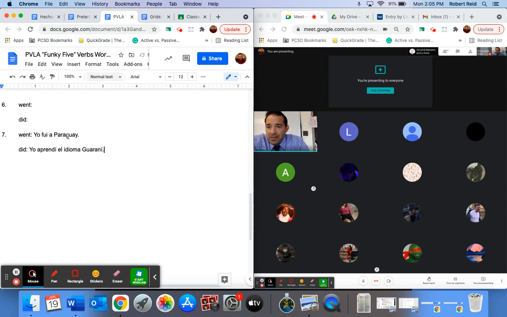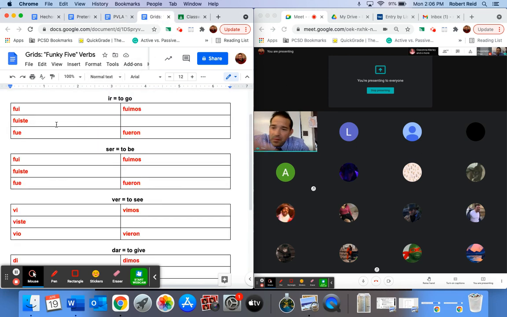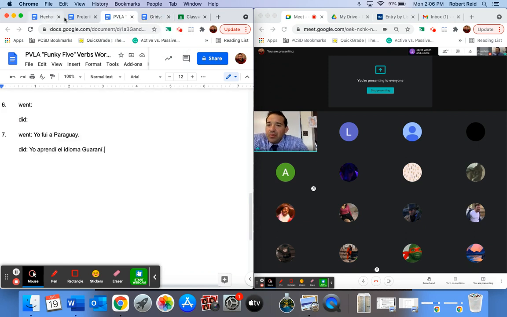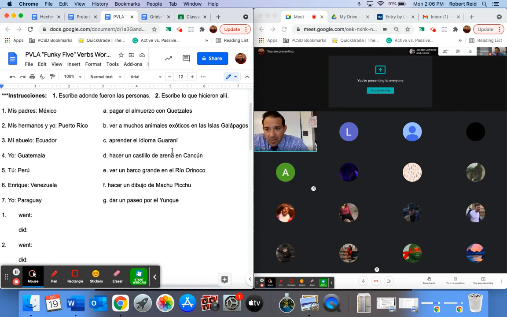So, first line, what you did, what the person or people did. Second line is where they went, sorry. So for every single one of the first lines, you're just going to be using this verb right here. It's either fui, fuiste, fue, fuimos, or fueron. And then the second one is what they did when they went there, and it's got to be correct according to the facts. So number 1 is going to be my parents, mis padres, and then however you say went in the my parents form, and then don't forget the letter A there, went to Mexico.